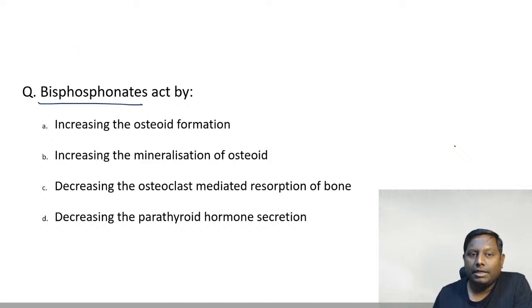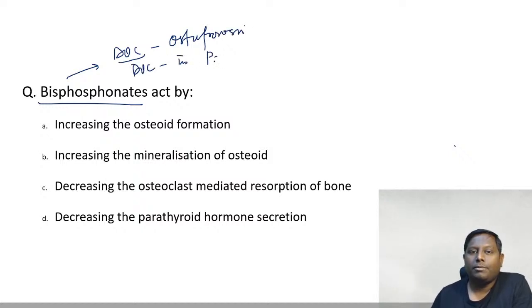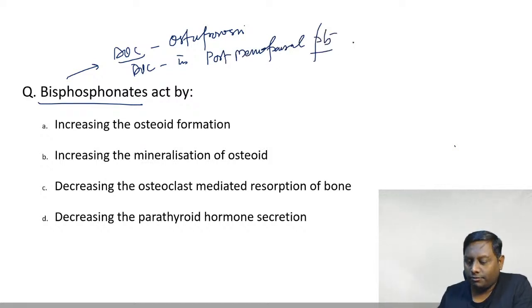Bisphosphonate is currently considered, guys, remember, the drug of choice in a patient with osteoporosis. It is also considered the drug of choice for osteoporosis in post-menopausal women. In post-menopausal patients also it's the drug of choice.